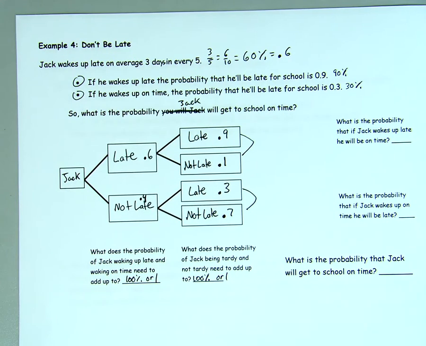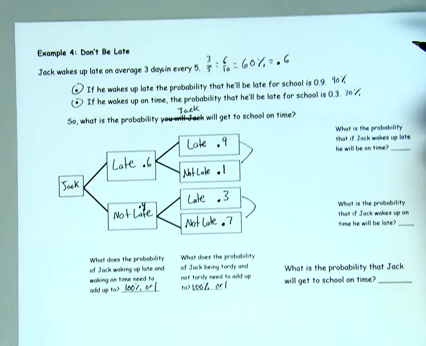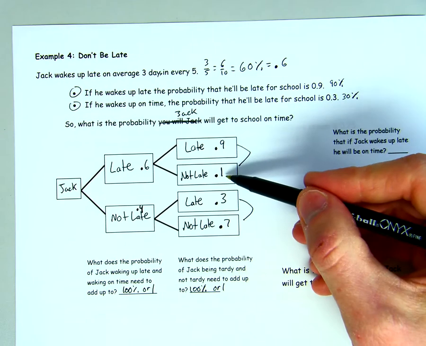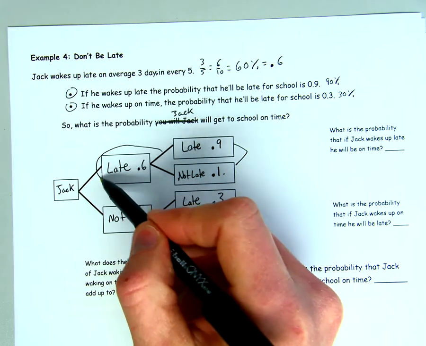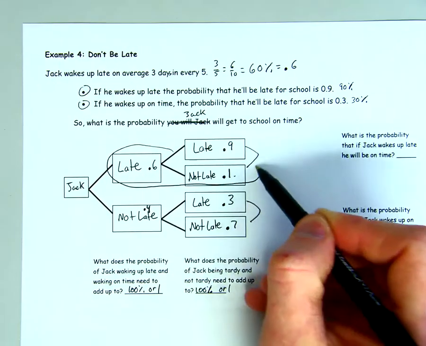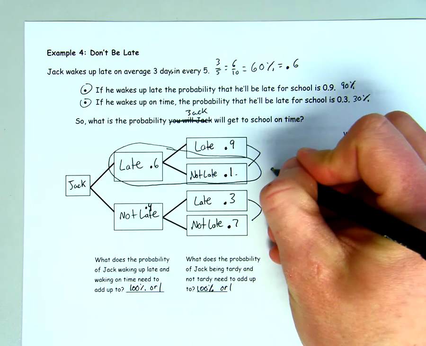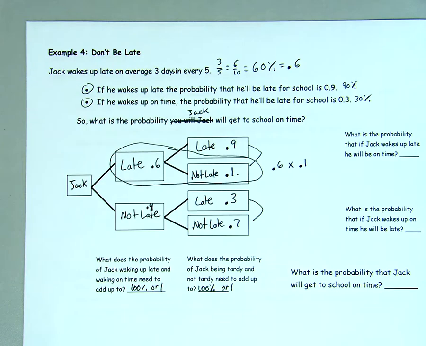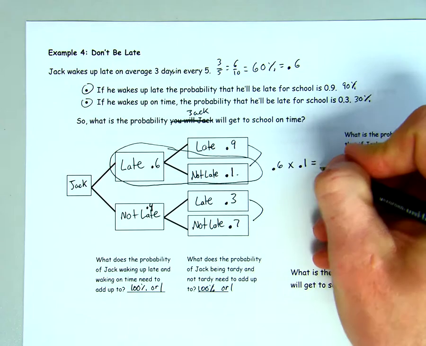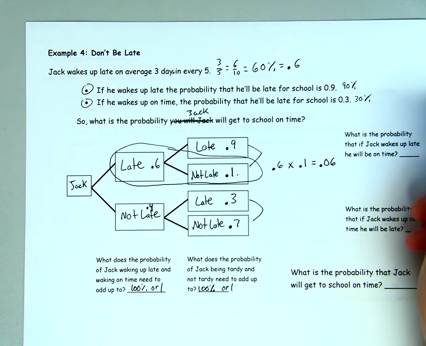So if I go back to my question, what is the probability Jack will get to school on time? That means we want him to be not late here. So he wakes up late 60% of the time, and he's not late 10% of that time. So wakes up late and is not late to school, I get an answer of 0.06.